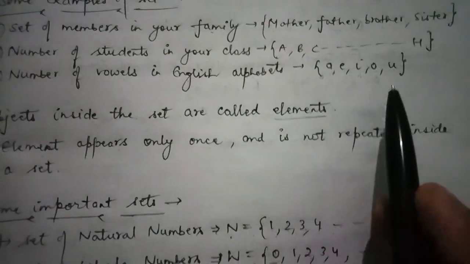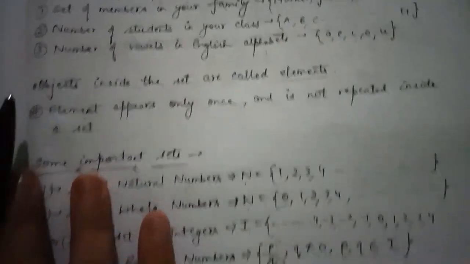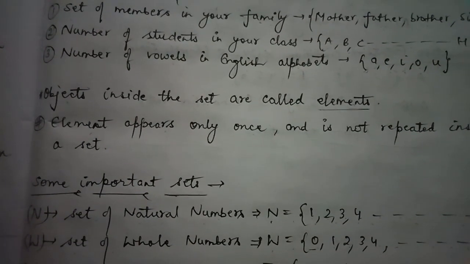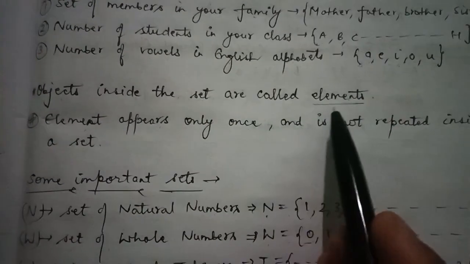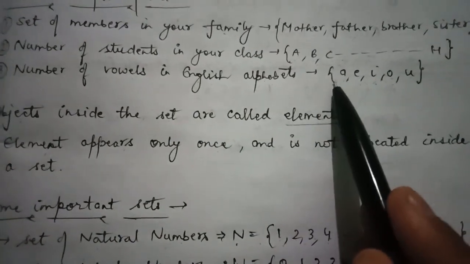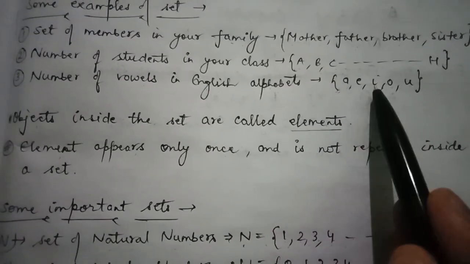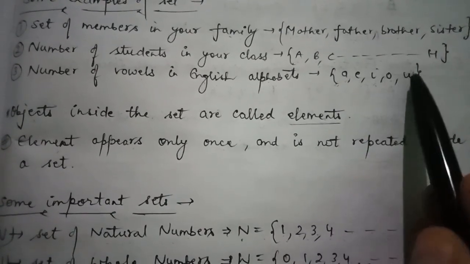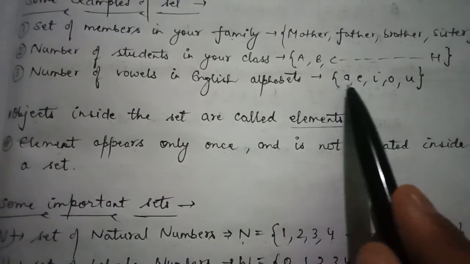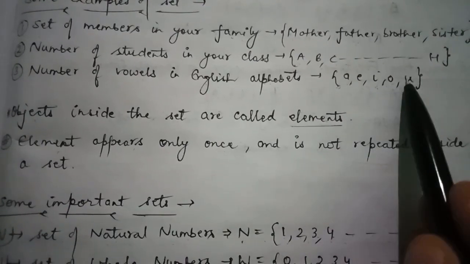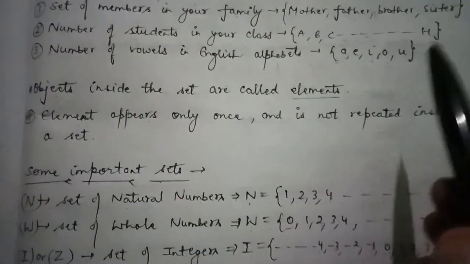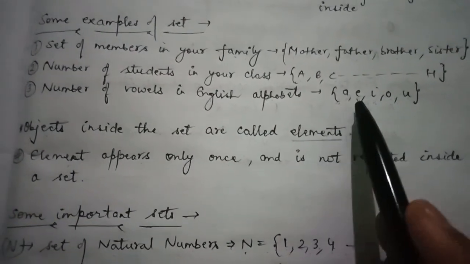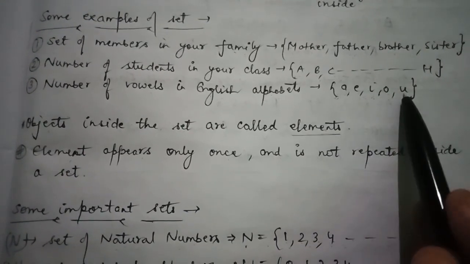Okay, so let's see what other information do we have. Objects inside the set are called elements. Here we have written a set, and these objects that are written inside the curly brackets are called elements. A, E, I, O, U are called elements. You must have noticed that I haven't repeated any of the elements.